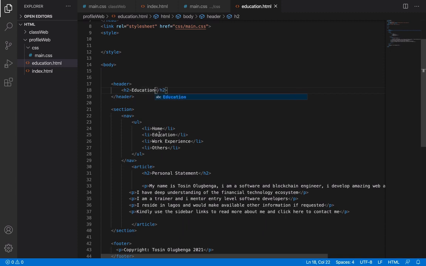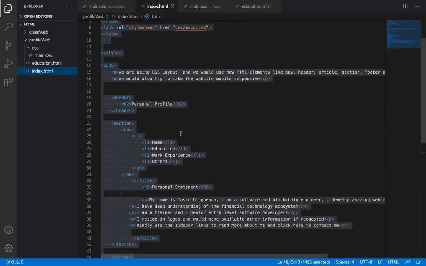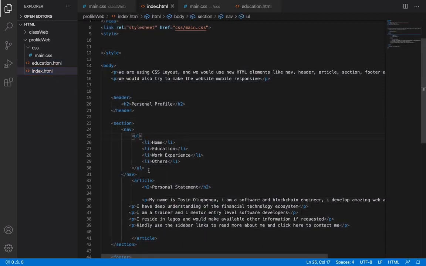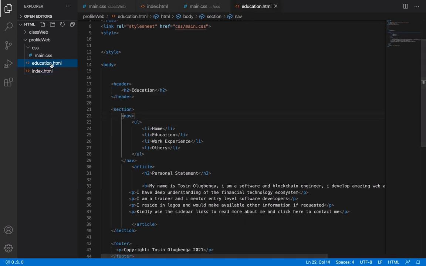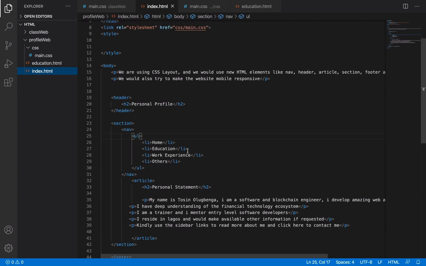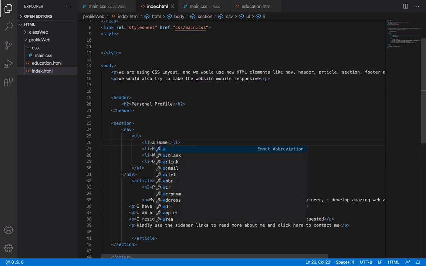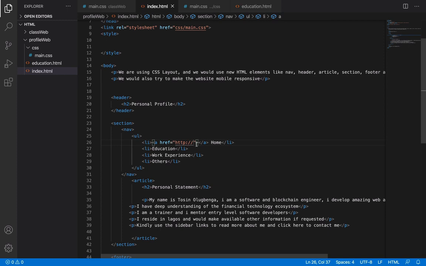Right. So there's something I needed to do before actually moving to this page, before copying, and that is the danger, that is the disadvantage of copying from one page to the other, especially when you are going to be having things that will be constant. Now I want to edit this URL. If I edit it here, it's not edited on the other HTML, so I need to go to the education.html page and do it again. So this link is actually supposed to be a link. It's not an external link, it's internal.